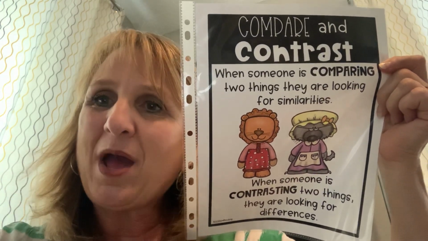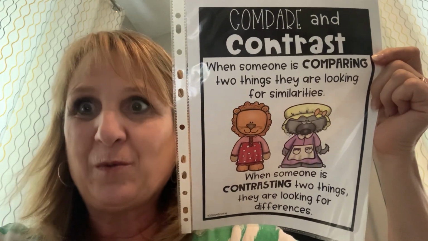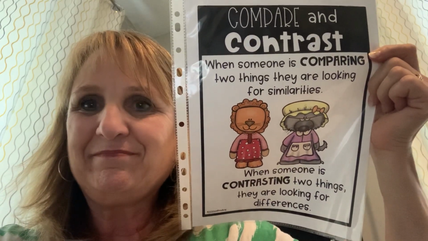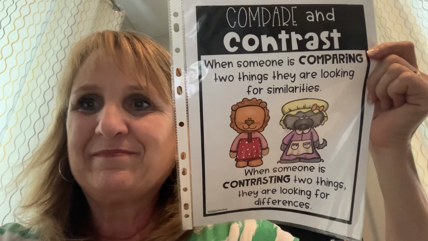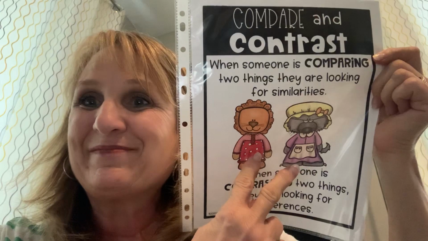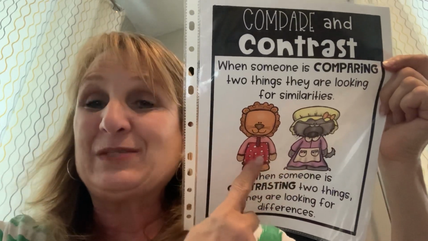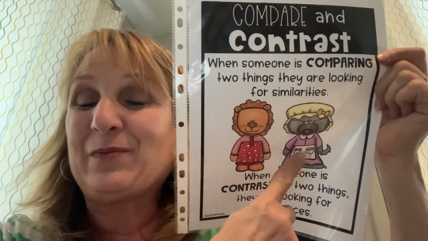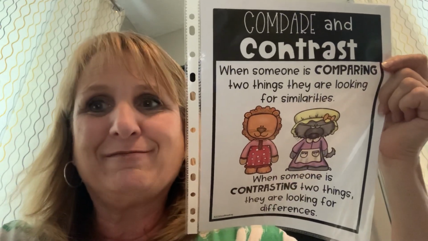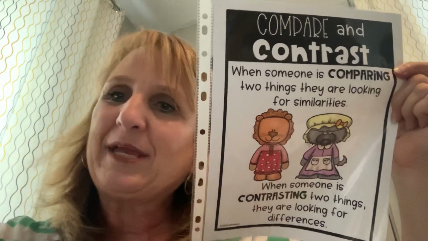Can you think of one more thing that was the same in both stories? Did you say that they were both animals? I think some of you said that. In this one, the animal was the lion, and in this one, the animal was a wolf, but they were both animals that were being naughty, right? Yeah. Let's think about contrasting the story.